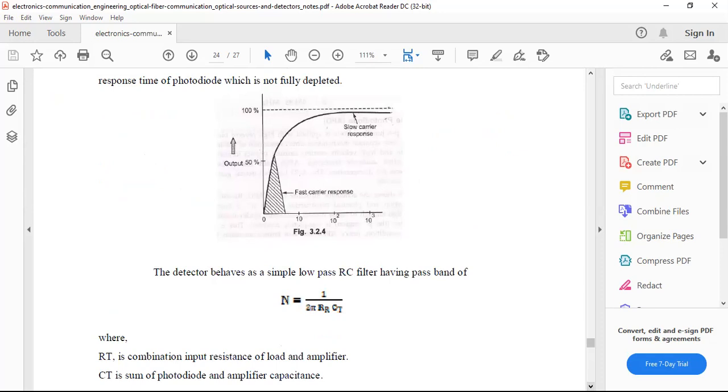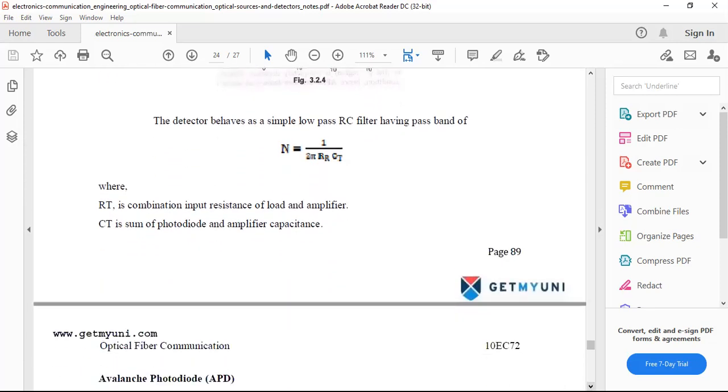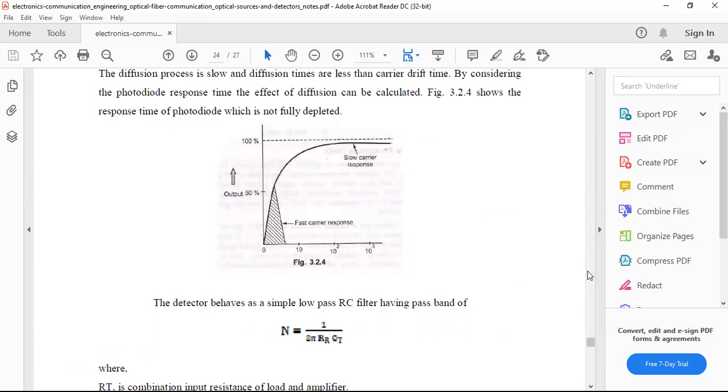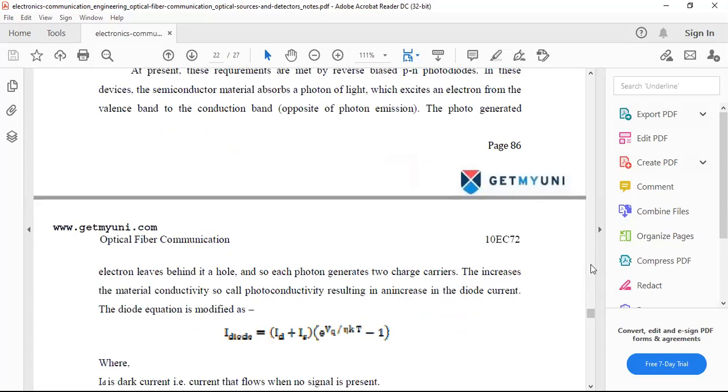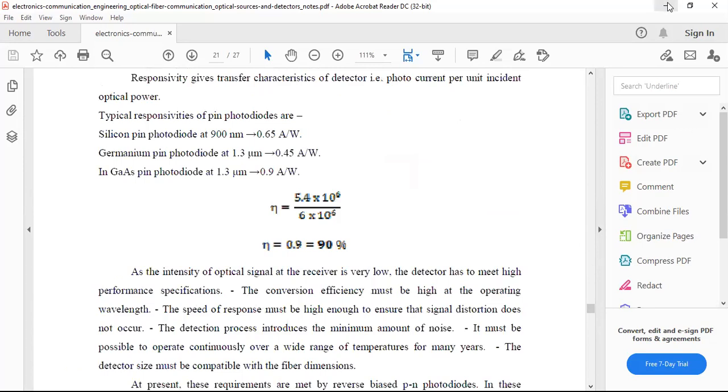Finally, like a filter, it will act as a PIN diode. Here the combination is the input resistance of the load and amplifier, and C_T will be the sum of the photodiode and amplifier capacitances. So you can observe the operation of the PIN diode. In this, we can take two conditions, photovoltaic and photoconductive type of cell, and the different factors like cutoff wavelength, responsivity, and efficiency.